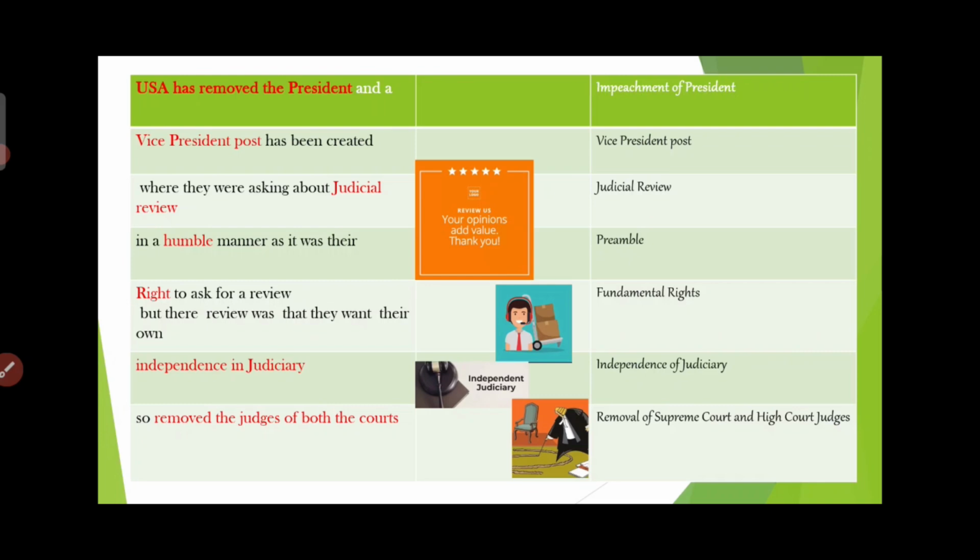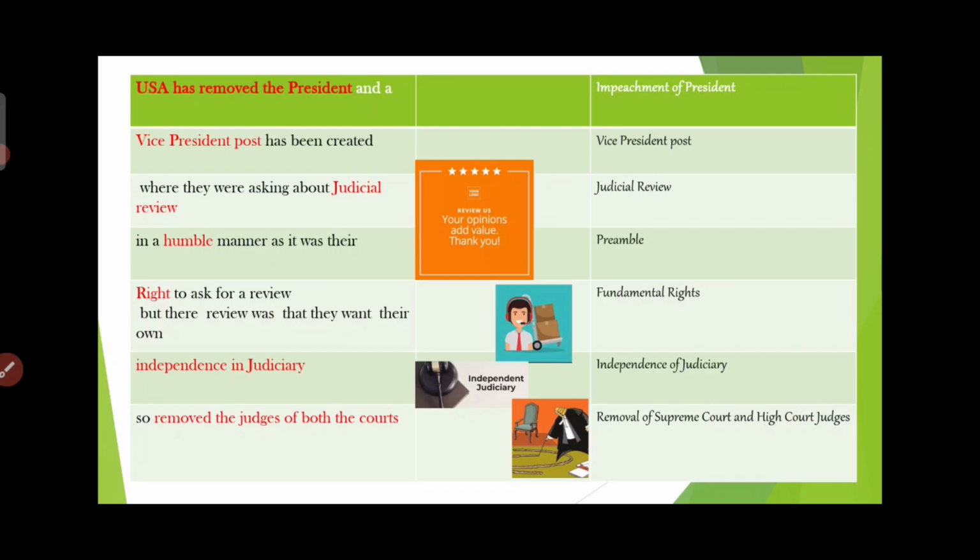First, the USA has removed the president and created a vice president post, where they were asking for the judicial review in a humble manner. Asking for the review is their right. The right to ask for the review is fundamental rights, and independence in judiciary is independence of judiciary. As they want independence in judiciary, they don't need any judges. So they removed the judges of both the Supreme Court and High Court. So removal of Supreme Court and High Court judges.